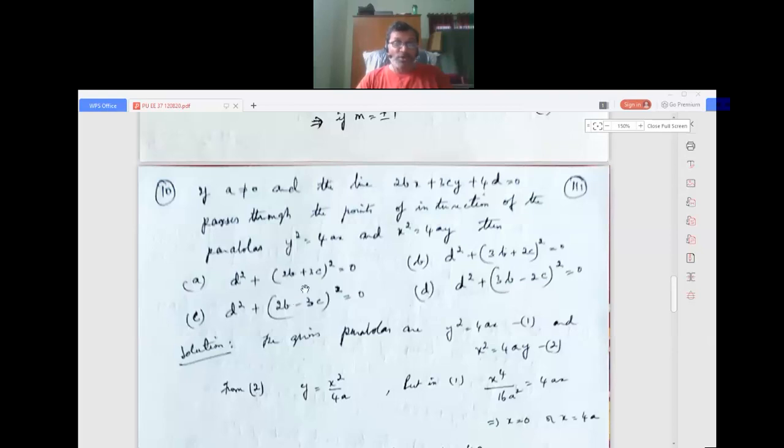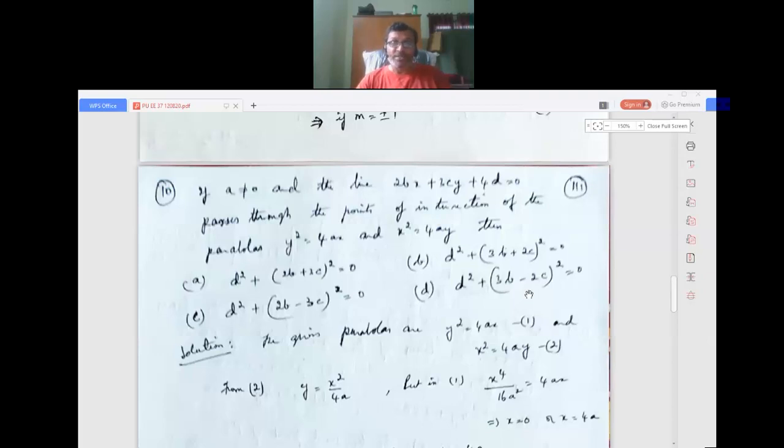The first option: d squared plus (2b plus 3c) whole squared equals 0. Second option: d squared plus (3b plus 2c) whole squared is equal to 0. Third: d squared plus (2b minus 3c) whole squared. Fourth: d squared plus (3b minus 2c) whole squared.